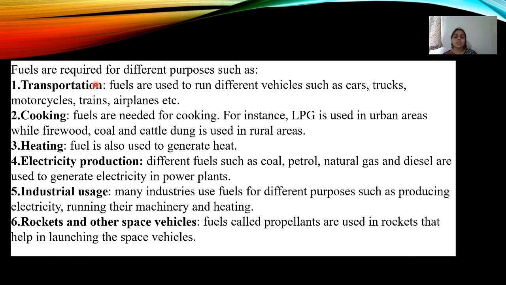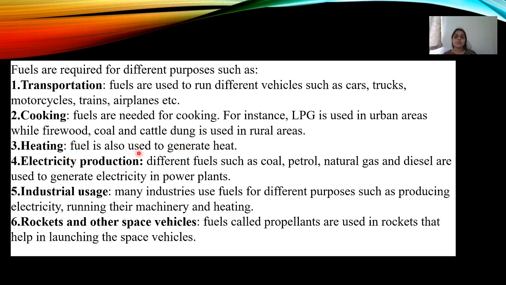So what are the different purposes of fuels? Why are they required? Where have they been used? Coming to transportation, fuels are used to run different vehicles such as cars, trucks, motorcycles, trains, aeroplanes. Cooking: fuels are needed for cooking. For instance, LPG is used in urban areas while firewood, coal, and cattle dung are used in rural areas.